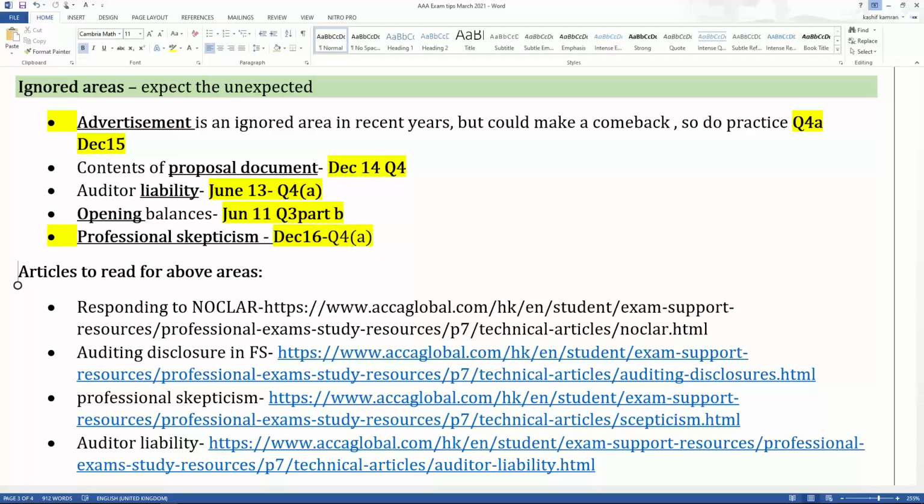Expect the unexpected. You cannot go into the exam hall without having knowledge of advertisement, proposal document, liabilities, opening balances, and professional skepticism. I'll be sharing these old past papers with you on the WhatsApp group, which I'm recommending, like 2015, 2014, 2013, 2011, and 2016. Don't worry about it. So these are expect the unexpected areas for March 2021.